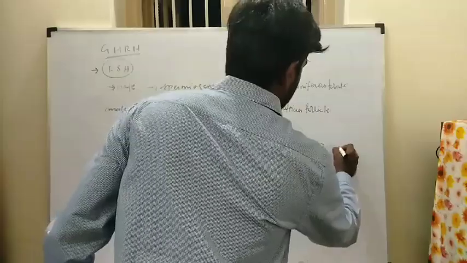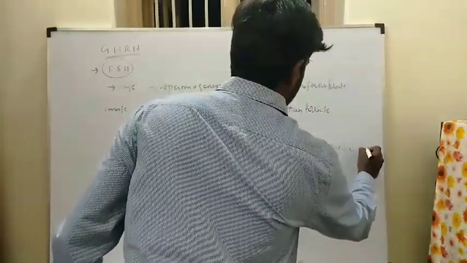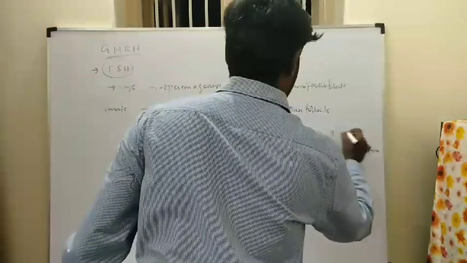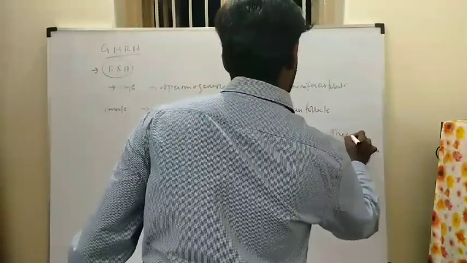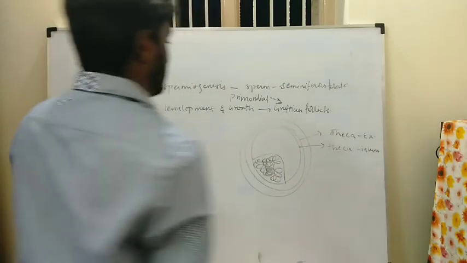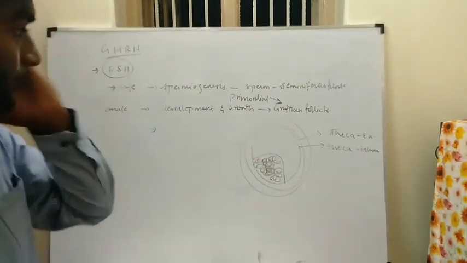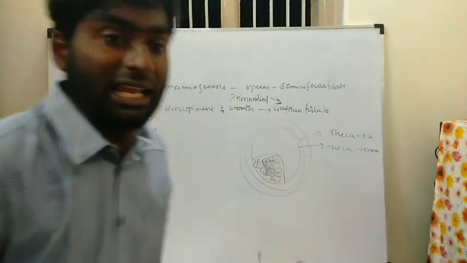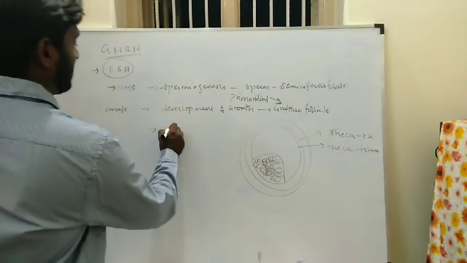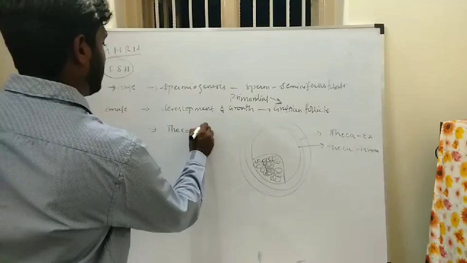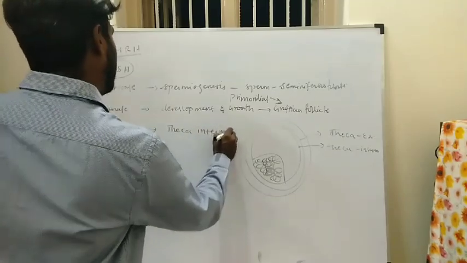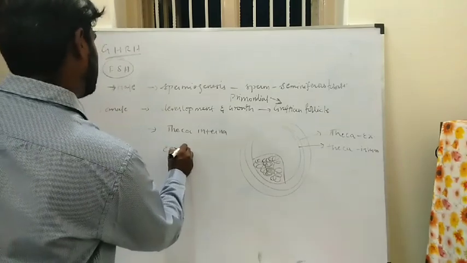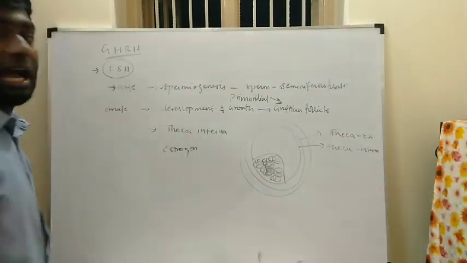This is the theca interna, theca externa. FSH helps develop the theca interna layer, and by that the theca interna will secrete the hormone estrogen.